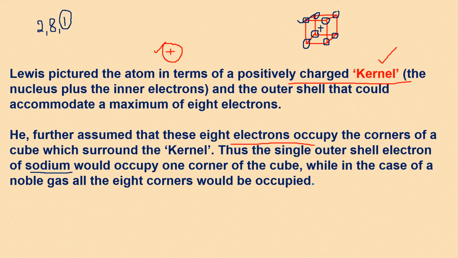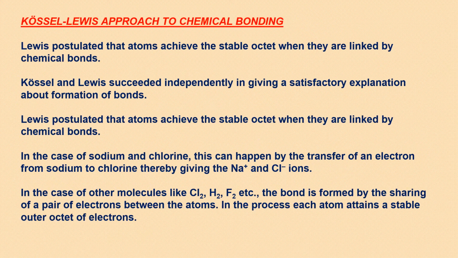But in case of noble gases, since you know that noble gases have 8 valence electrons, then he said that all the 8 corners would be occupied if you consider a noble gas, obviously except helium. Those noble gases which have 8 outer electrons, they will occupy the corners. This was his idea of atom.